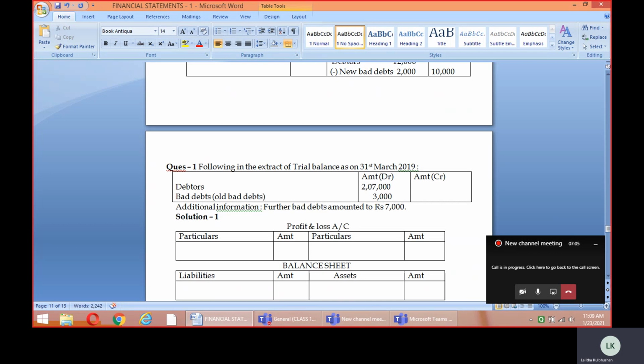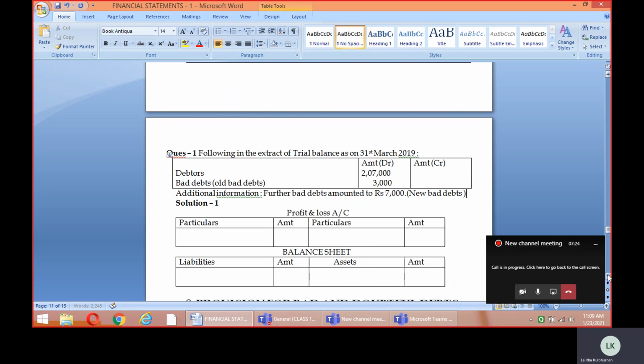So it will have only one effect. And the further bad debts, this 7,000, will be called either the further bad debts or the new bad debts. Now in such a situation, when you have been asked to show the treatment of the bad debts and the provision, let's see how to deal with the case here.